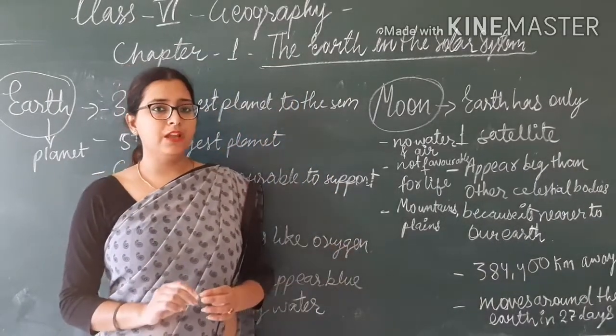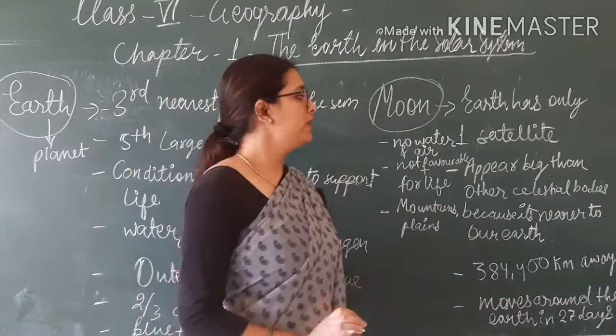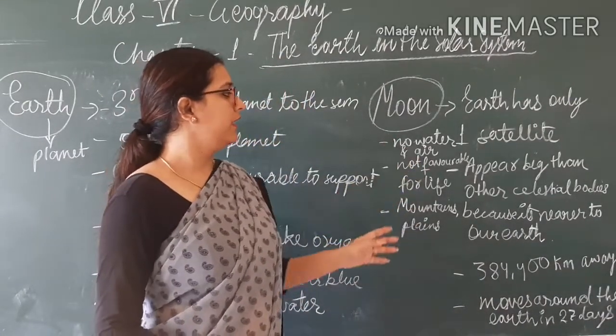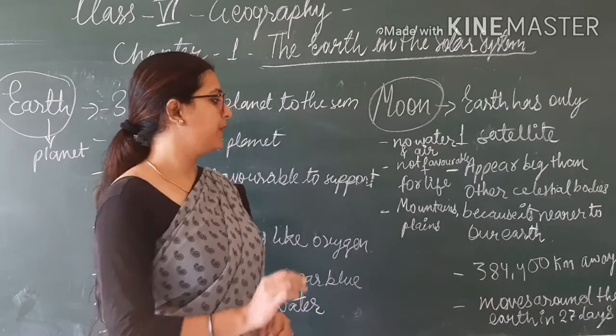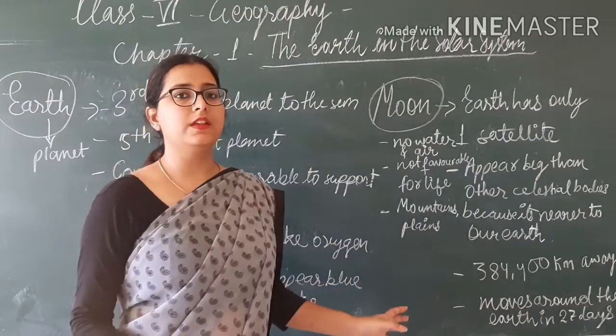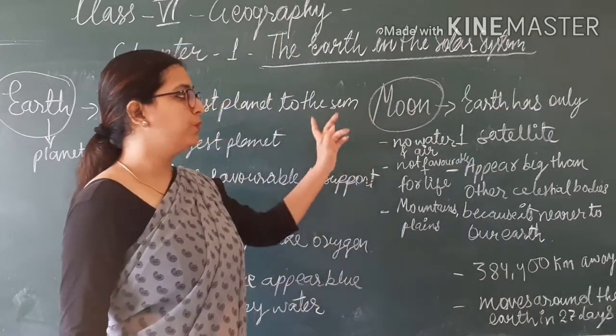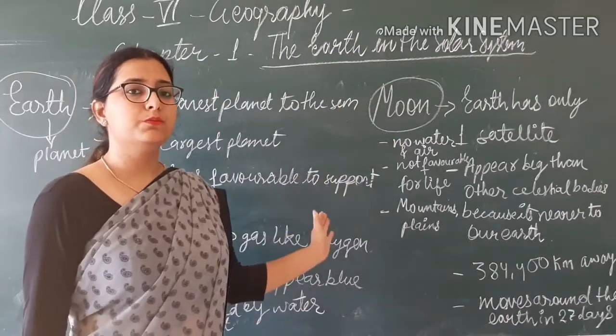And life is not possible there because elements like water and air are not present there, and mountains and plains can be seen on the moon. This is all about the moon.